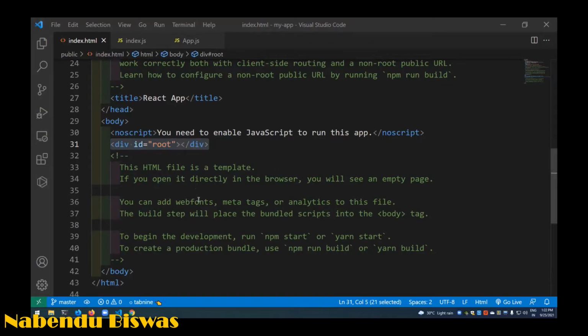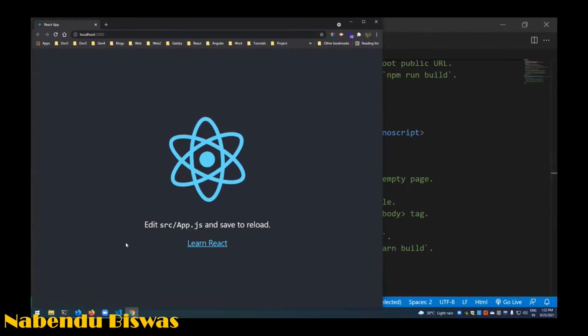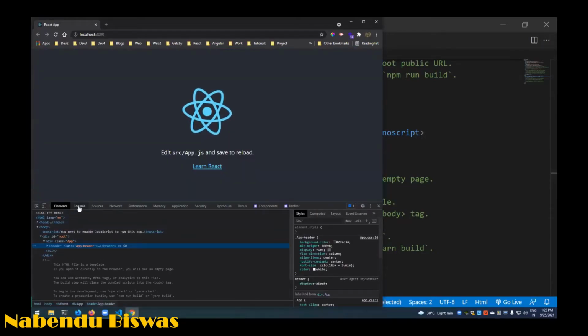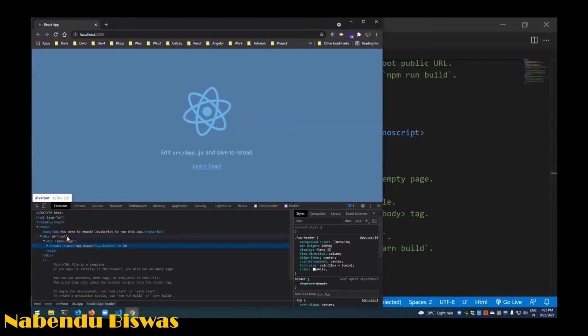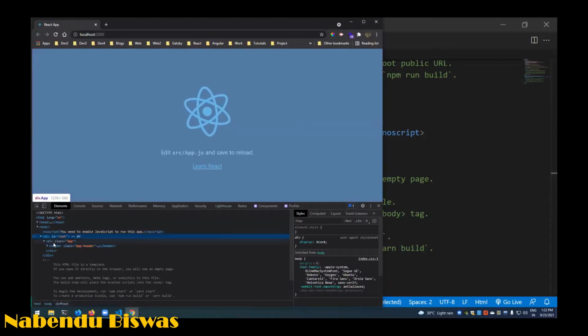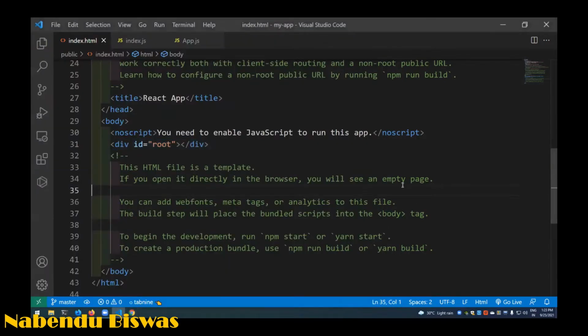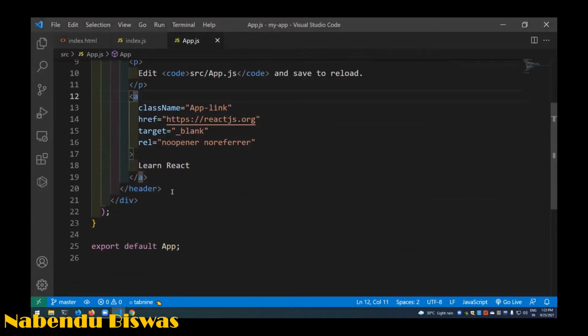This is that id root, and if I open the browser inspect, see this id root has been wrapped, and everything is shown only in this id root. This is how we are going to work also.